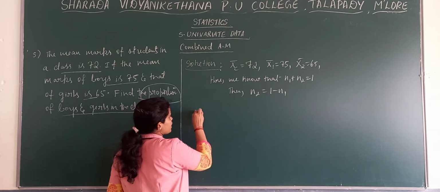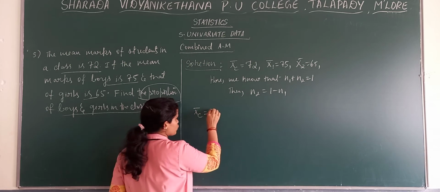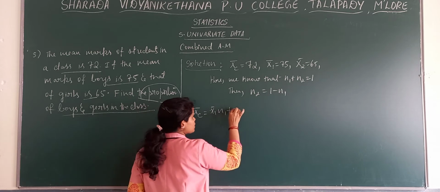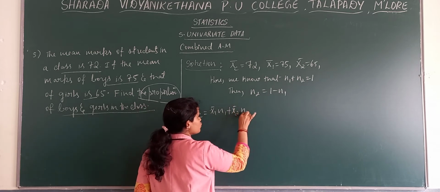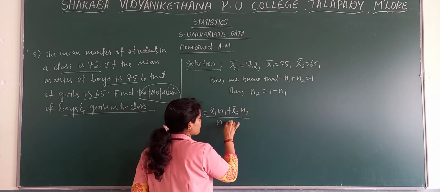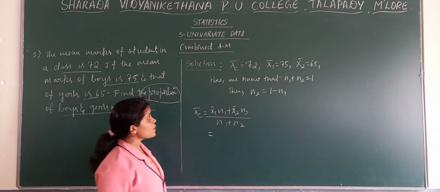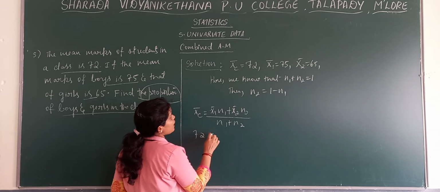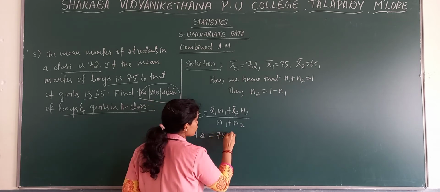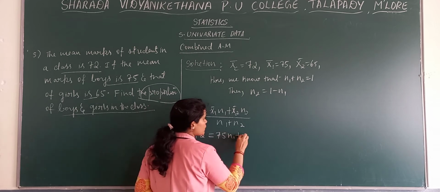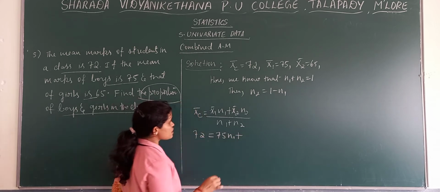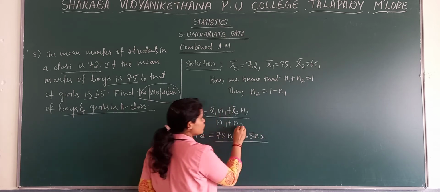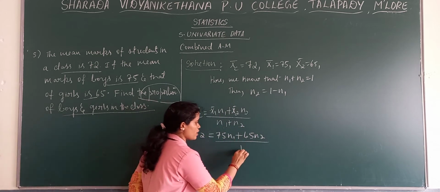Now take the formula: x bar c is equal to x bar 1 into n1 plus x bar 2 into n2, divided by n1 plus n2. X bar c is 72, x bar 1 is 75, n1 is missing, plus x bar 2 is 65 into n2, divided by the total, which we know is 1.